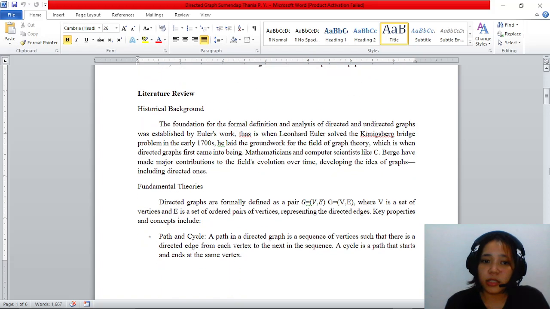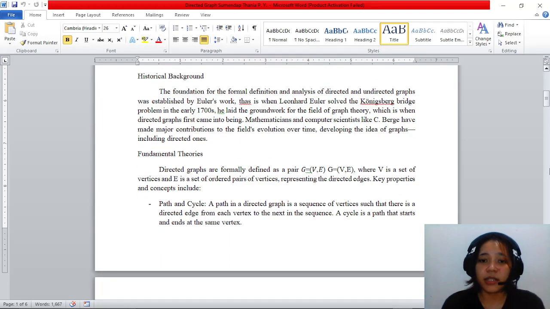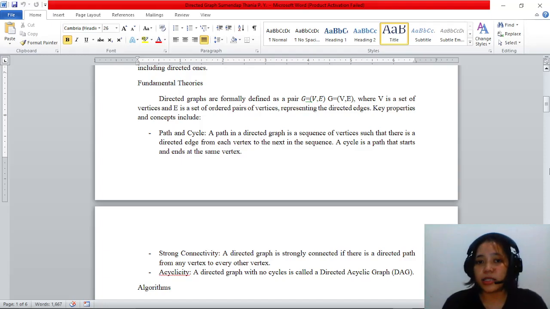For the fundamental theories, directed graphs are formally defined as a pair G = (V, E), where V is a set of vertices and E is a set of ordered pairs of vertices, representing the directed edges. Key properties and concepts include path and cycle. A path in a directed graph is a sequence of vertices such that there is a directed edge from each vertex to the next in the sequence.